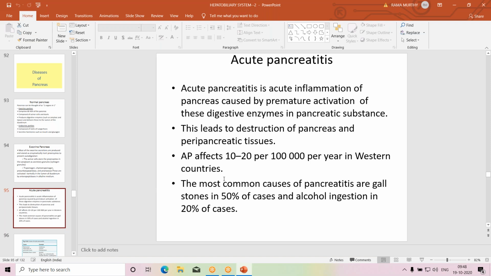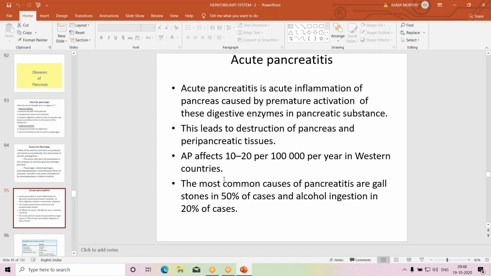Acute pancreatitis may be mild; it is self-limited, it could resolve. But at the other extreme, you will find severe inflammation, that is called acute hemorrhagic pancreatitis, which is an abdominal emergency, a surgical emergency. It is an emergency condition which could be fatal. So it is a medical emergency.